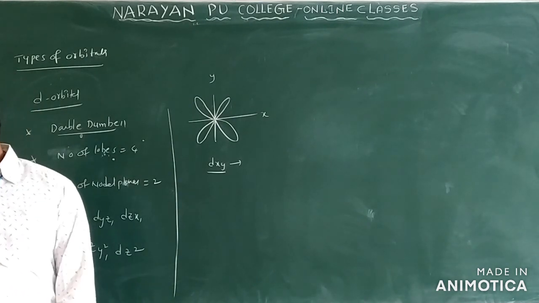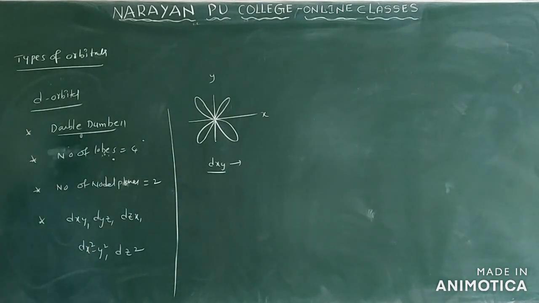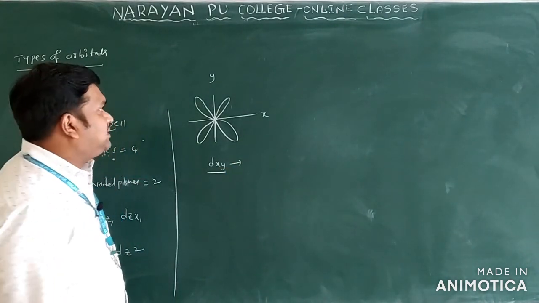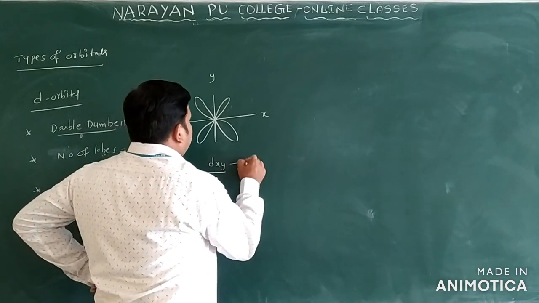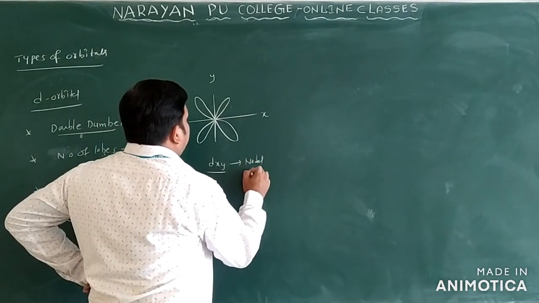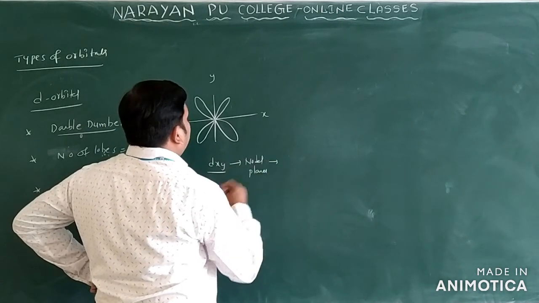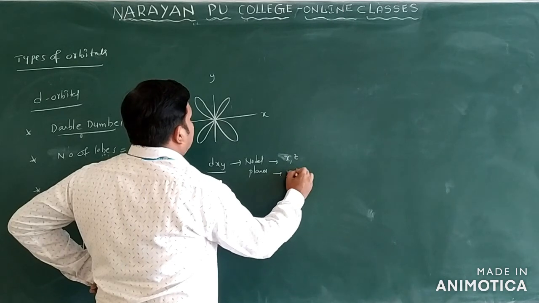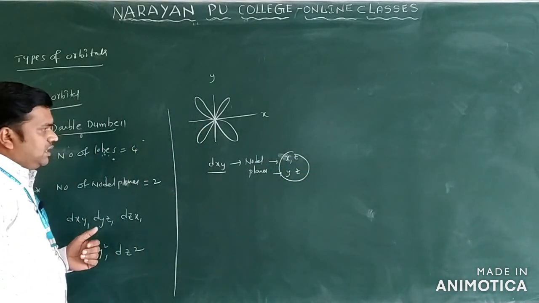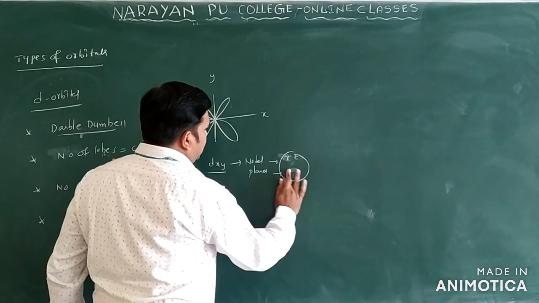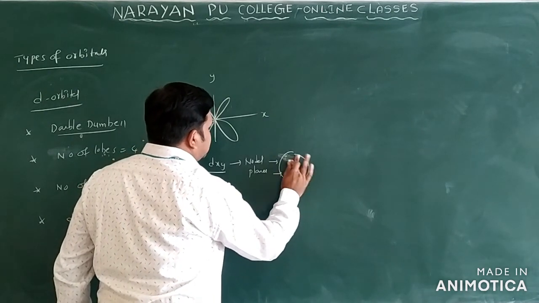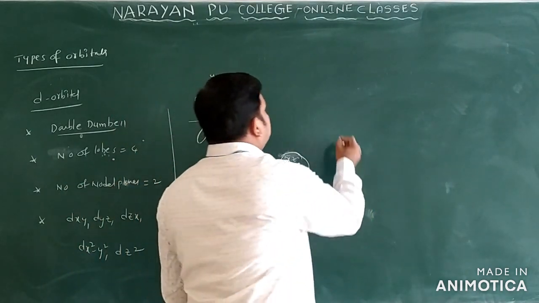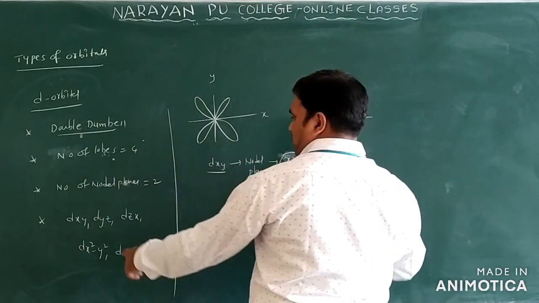What nodal planes are possible here? xy is there, and for the remaining axis we have z. So we can see the nodal planes here for the d orbital. Nodal planes, how many I told here? 2. What are the possibilities here? The possibility with xz and the possibility with yz only. This is yz and this is xz. This is the nodal plane for the dxy orbital only.